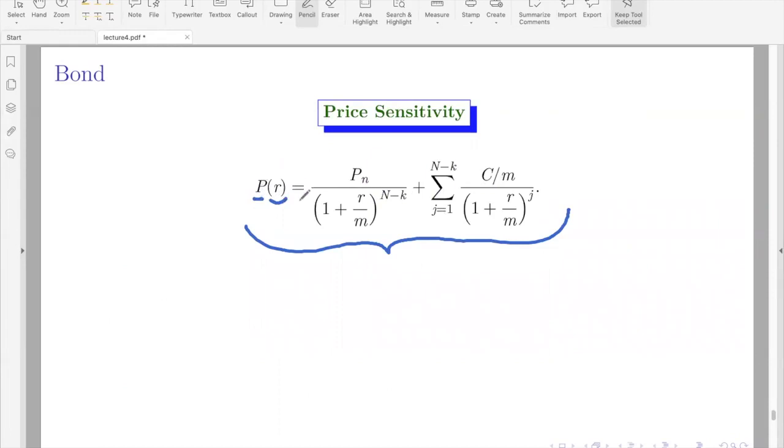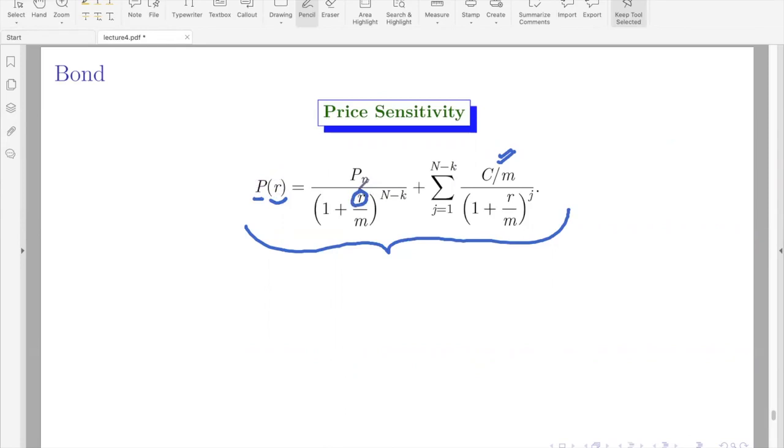You just try to analyze the behavior of the price as a function of the interest rate, that is, the yield, given the coupon rate. The coupon rate is already fixed in the past itself. Given the coupon amounts, you are trying to analyze how price behaves depending on the yield. So that is the interest now.